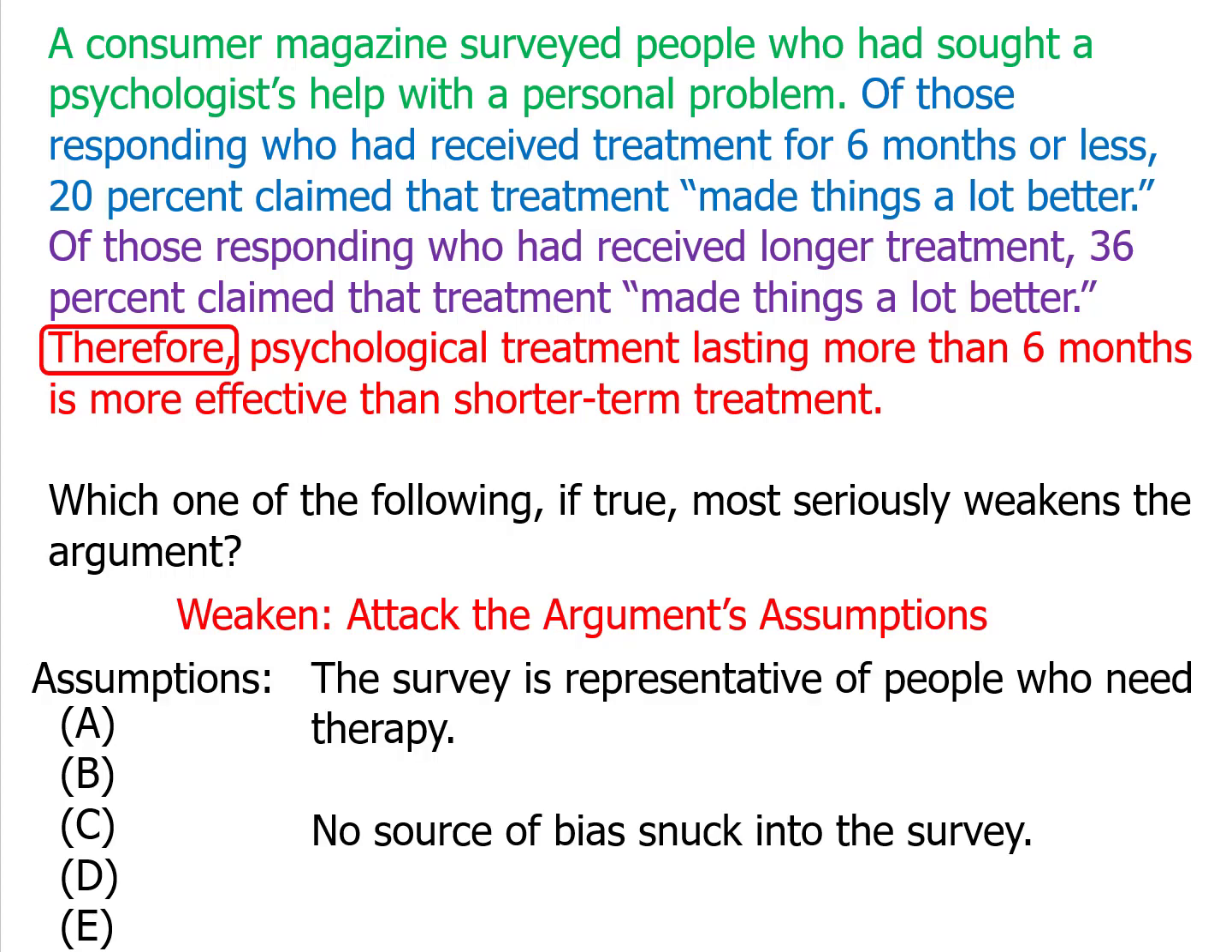Arguments involving surveys have very similar assumptions. The assumptions are essentially, first, that the survey is representative of people who need therapy, that the people in it weren't special in some way that would throw the results off, and second, that there was no source of bias that snuck into the survey. The way they selected the people, the way that they asked the questions, that nothing changed the way they would answer, tilting them towards being more satisfied later on. So the correct answer will attack one of those assumptions. Let's see what we have to deal with.